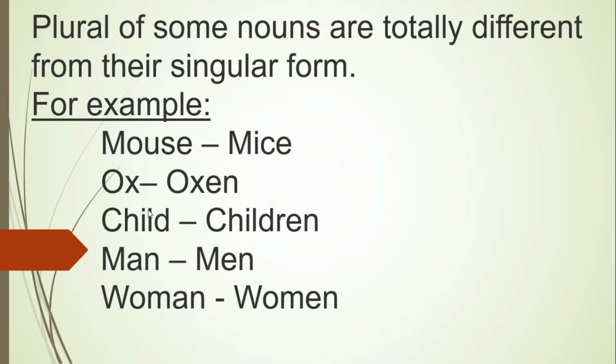You take it however you want to. Now let us look at a few examples. A mouse becomes mice. Ox becomes oxen. Child becomes children. Man becomes men. Woman becomes women.